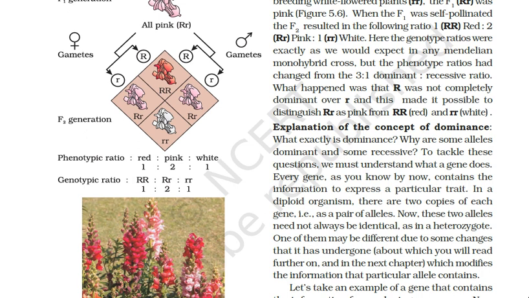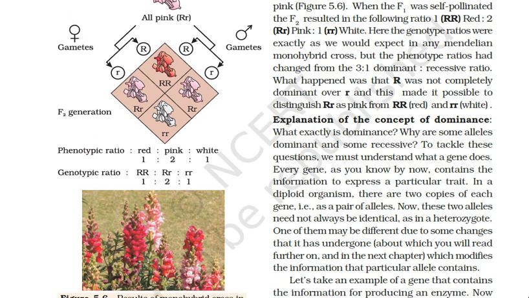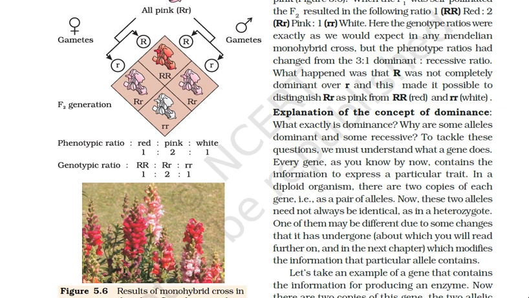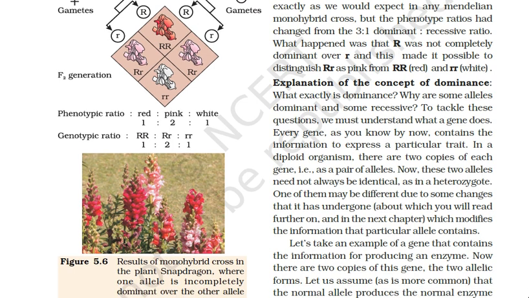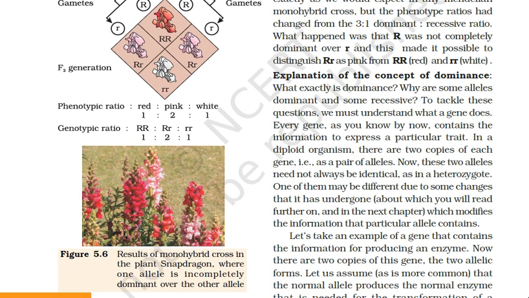In a diploid organism, there are 2 copies of each gene, represented by a pair of alleles, for example capital R. These 2 alleles need not always be identical, as in the heterozygote condition. One of them may be different due to some changes that it has undergone. About this I'll be telling you further in this chapter. Then the information that a particular allele contains is also modified.